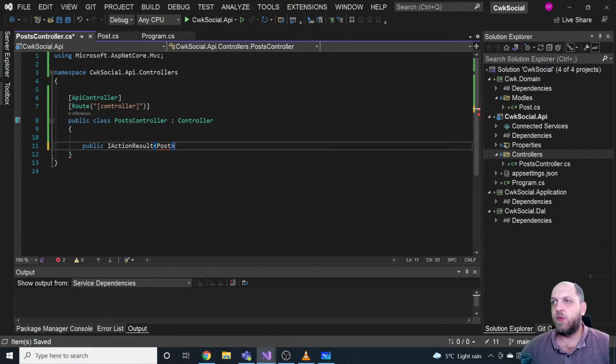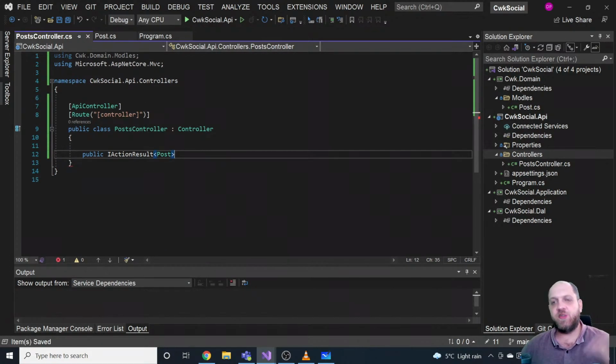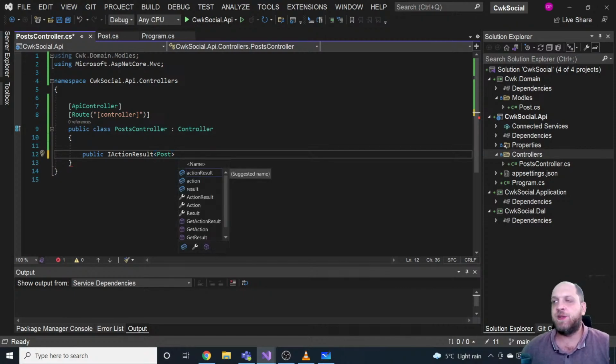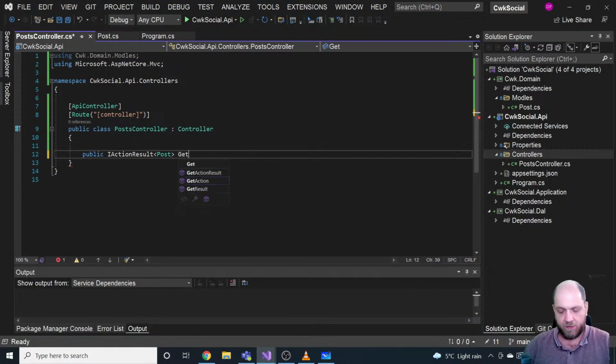Okay, adding a reference to our domain layer. Of course, we will change that later, because we will talk a lot about API contracts and what they are, because this is how I would regularly do it in a real API. But for now, I just want to set up a very basic skeleton. So GetById.